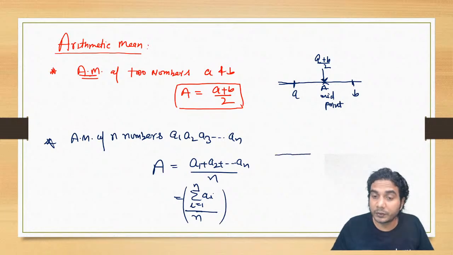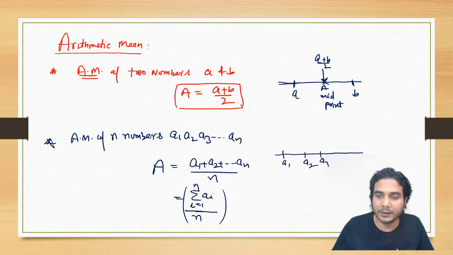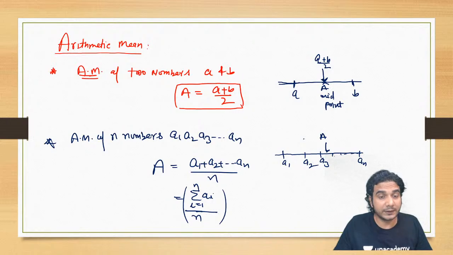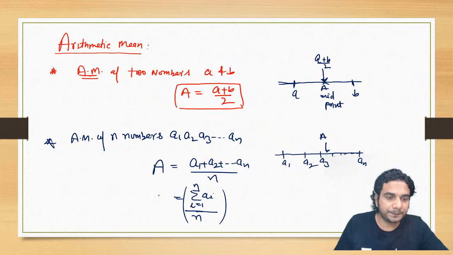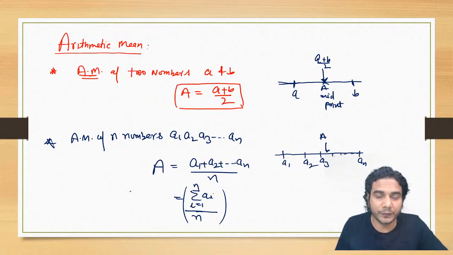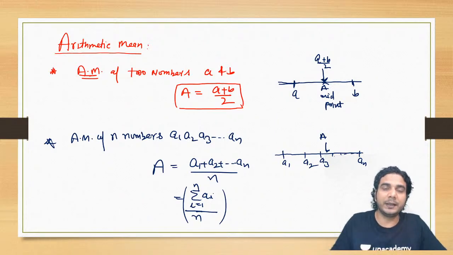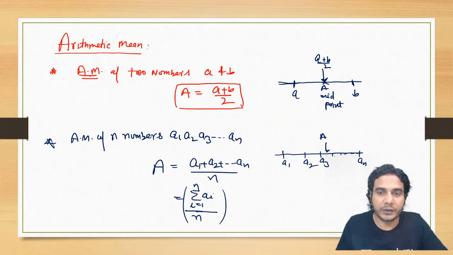Again on the number line, if you write these numbers in increasing order, this is A1, this is A2, and so on. Then the mean A will be somewhere between first and last. It will always lie between the first and last, that means the smallest and the biggest one. But not exactly the midpoint of those two in this case, because you have many other numbers in between whose average you have taken. So this was the arithmetic mean of two numbers and n numbers. The arithmetic mean of two numbers we have already discussed previously.